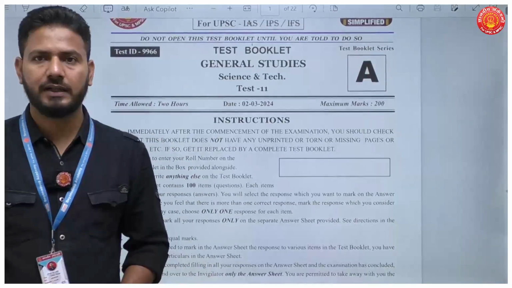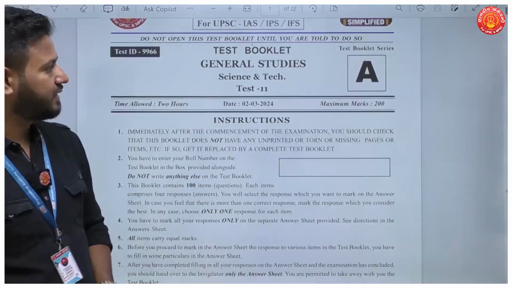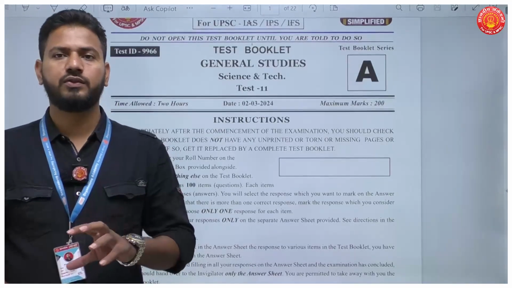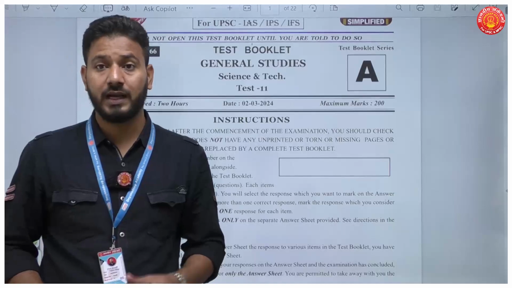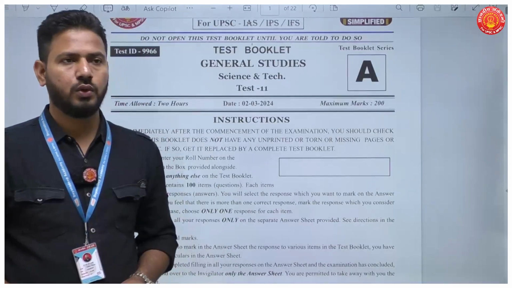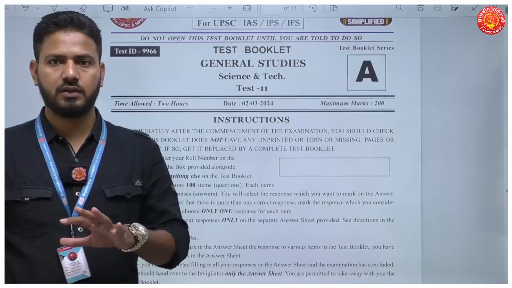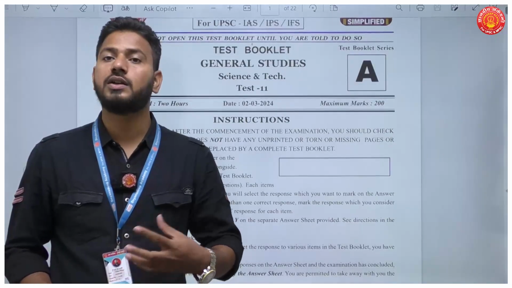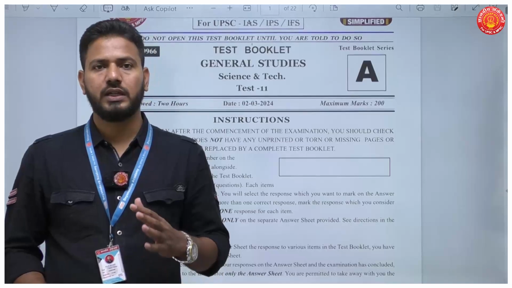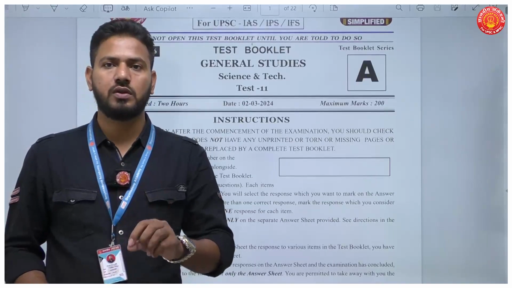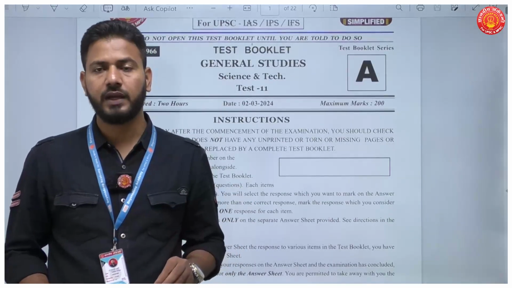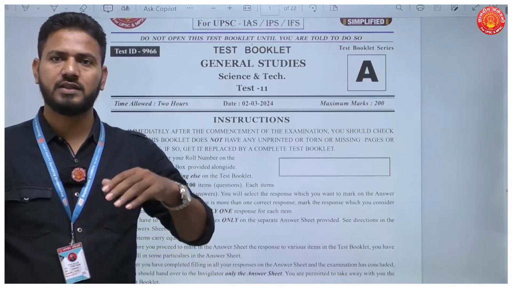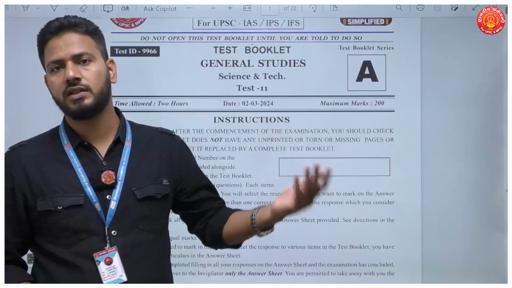Today we'll be discussing a test, a UPSC test on science and technology. Before I go into the discussions of this test, let me give you a brief overview of how I felt this test was. When you look at the questions from UPSC Prelims, most of the questions in science and technology are current oriented. Okay, so it is okay if you have not been in a position to solve some of the questions that were given in this test, because most of the questions were based on current affairs which had happened 2 to 3 years ago.